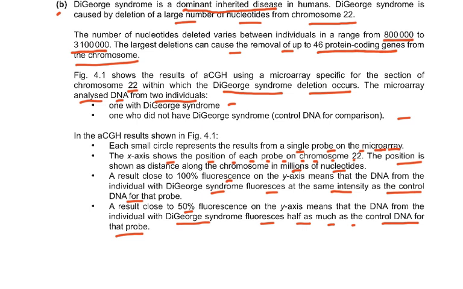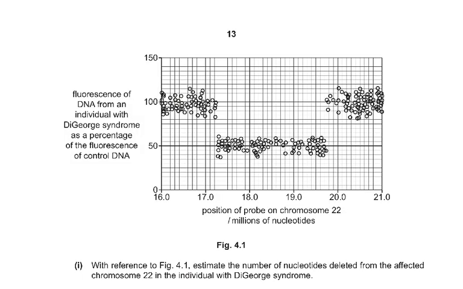Now you will probably need to read this twice to be able to really comprehend it and then be able to further go on into the question. So here is figure 4.1: fluorescence of DNA with an individual with DiGeorge as a percentage of the fluorescence of the control DNA. Position of probe on chromosome 22, and this is in millions of nucleotides.